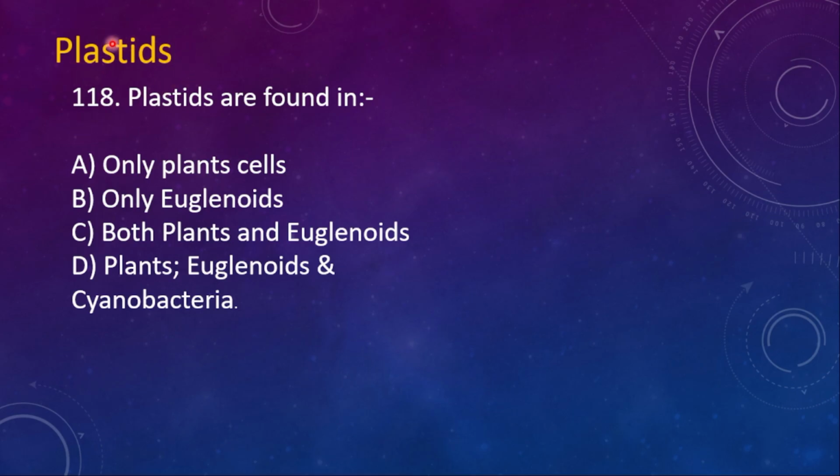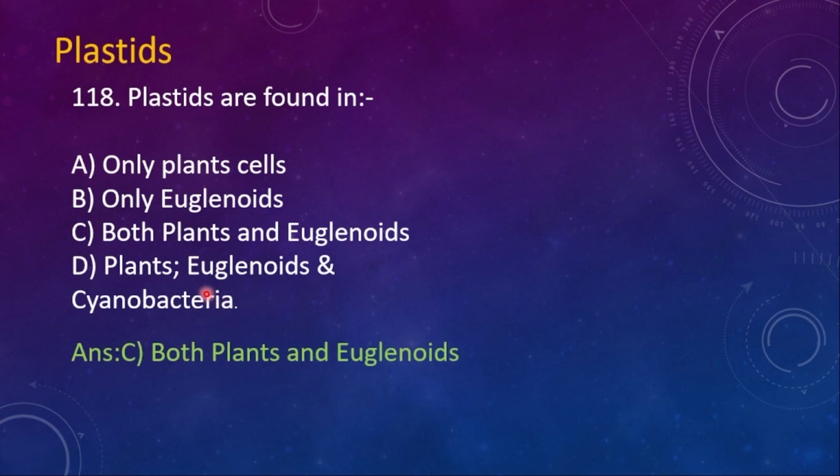Plastids are the unique characteristics which are present in higher plants and some of the algae. 118. Plastids are found in A, only plants cells, B, only euglenoids, C, both plants and euglenoids, D, plants, euglenoids and cyanobacteria. So here the right option is both plants and some euglenoids, the plastids are present.